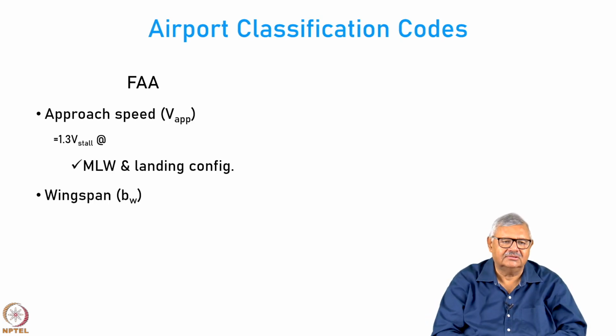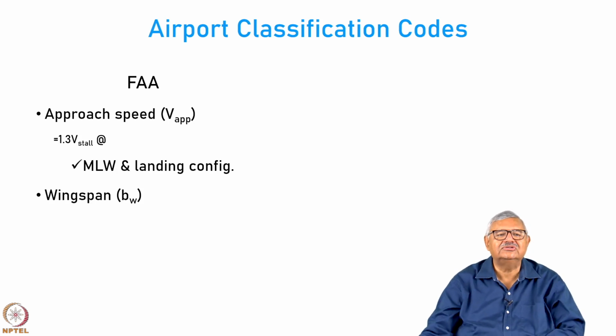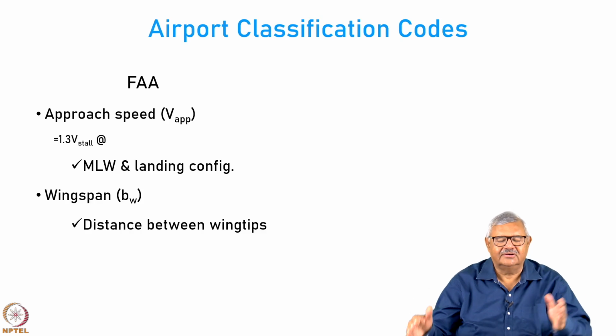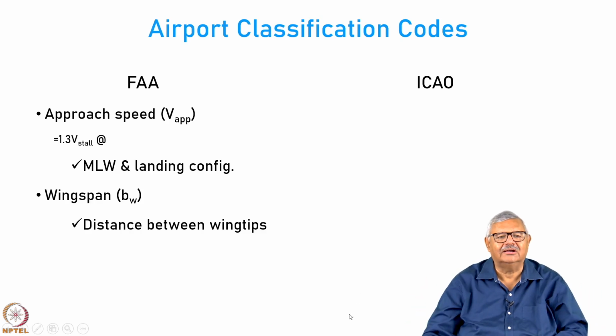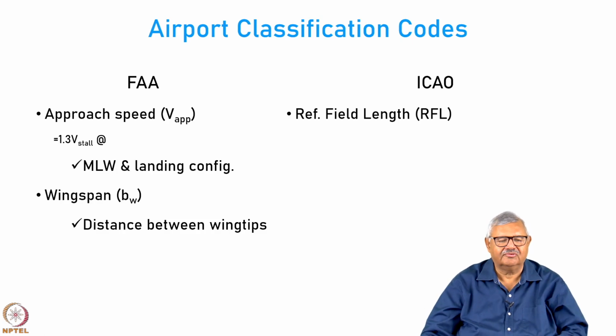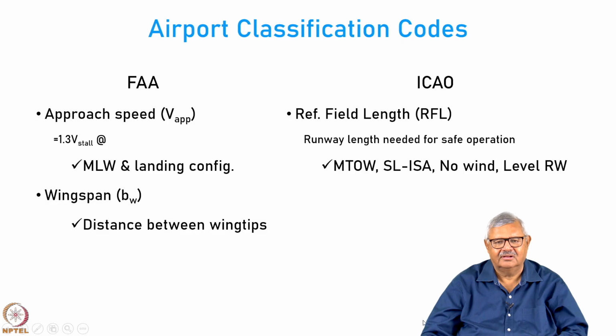This is one parameter, the airspeed during this particular condition, and the other parameter is the wingspan of the aircraft, that is the distance between the two wing tips. If you go to ICAO, they do not use approach speed and wingspan directly. ICAO uses what is called the reference field length, or RFL. This is the runway length required for safe operation of the aircraft at max takeoff weight, sea level ISA conditions, assuming no wind and assuming the runway to be perfectly level.